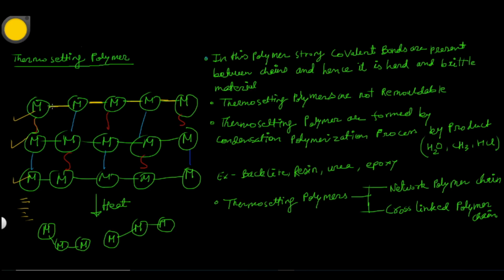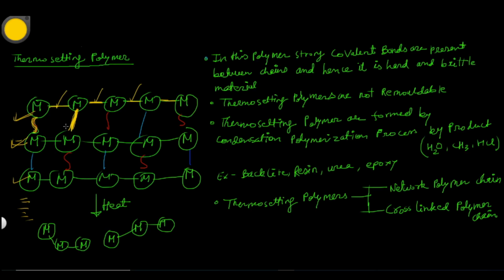Between these linear chains, covalent bonds are present. These are the covalent bonds. And these two linear chains are connected by covalent bonds, also with van der Waals forces.